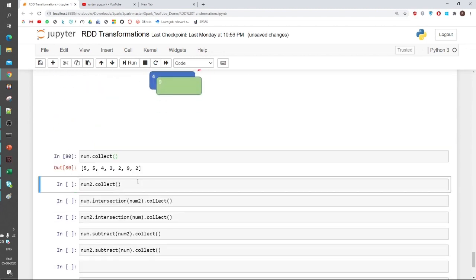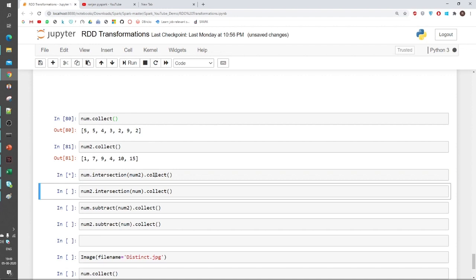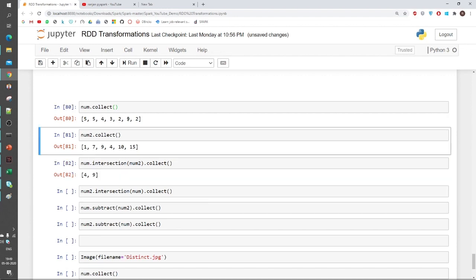So this would be my num and this would be my num2. First I place num here and num2 in the intersection. So I will see the result. It is giving me 4 and 9, because these are the only two elements which are repeated in both data sets. So these are the common bits.